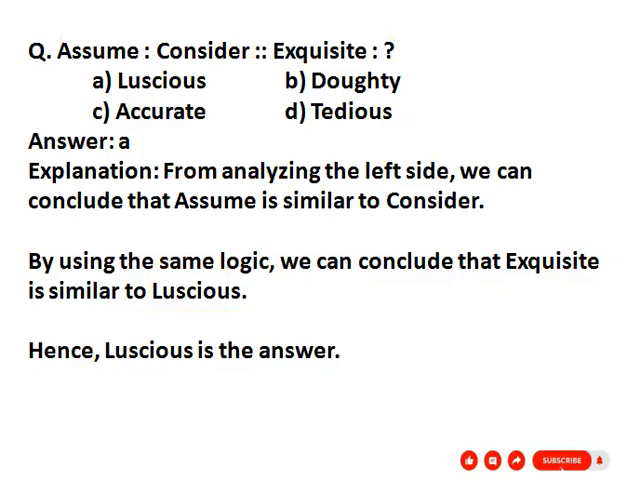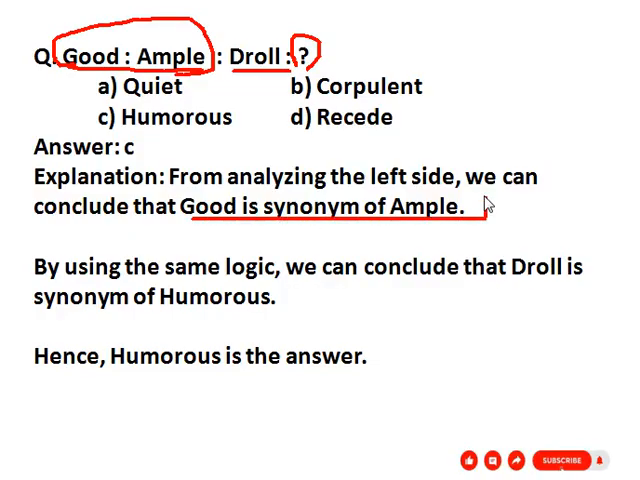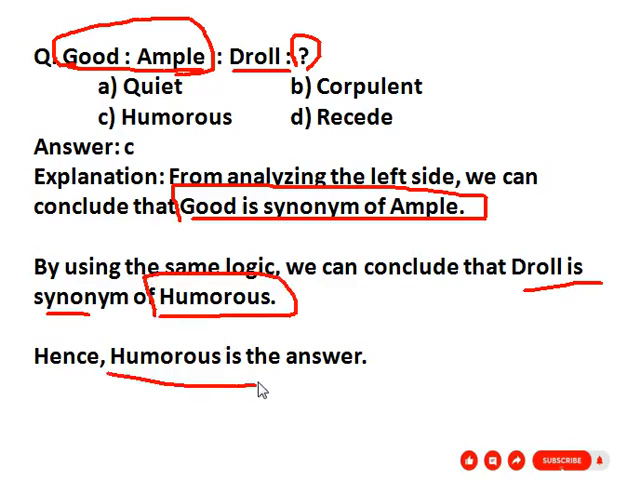Our next question is good, ample, droll, question mark. See the first group, good and ample. What is the relation between these two, good and ample? See, good is a synonym of ample. That is, ample is a similar word of good. By the same logic, droll is a synonym of humorous. So humorous is the correct answer. Here given option C, humorous. Option C.